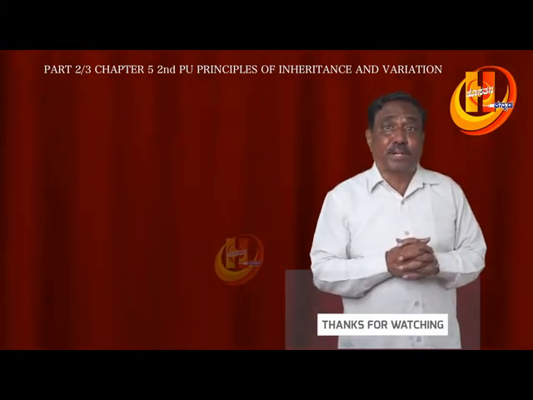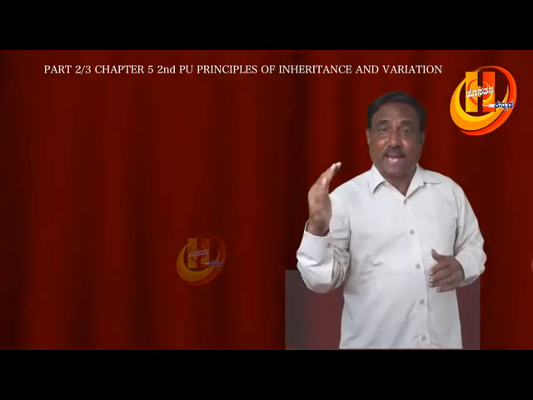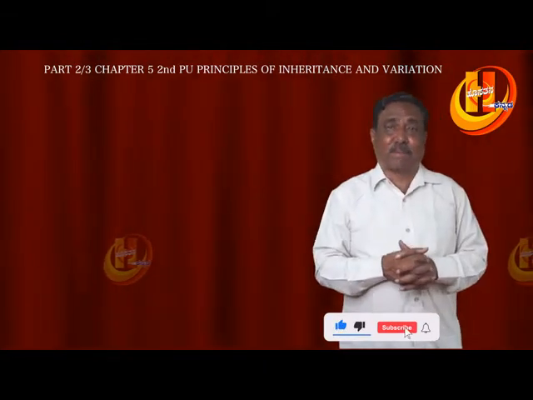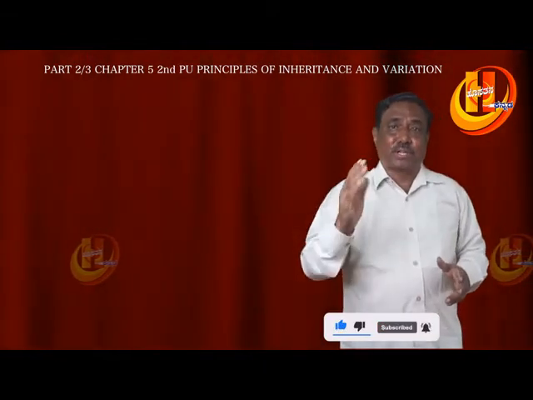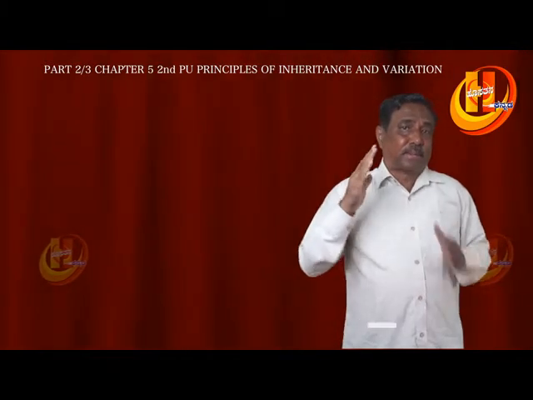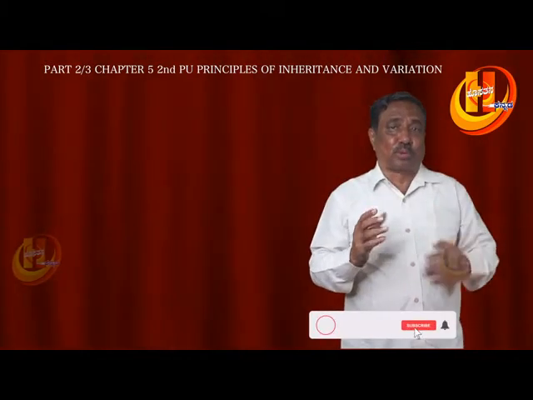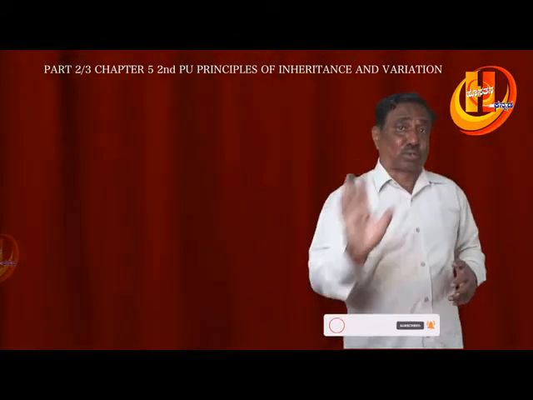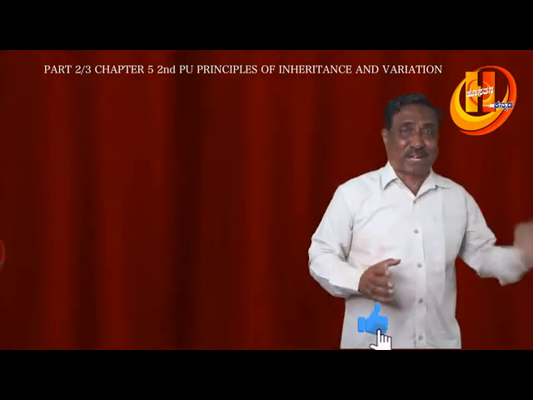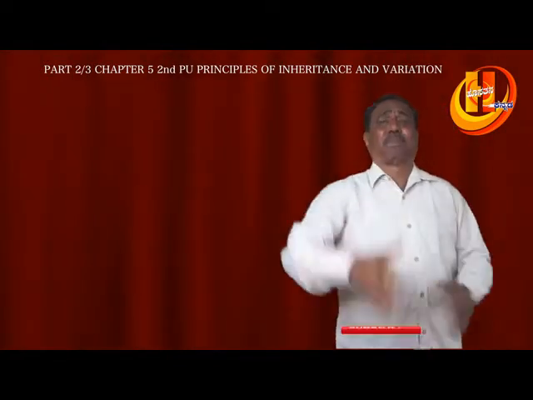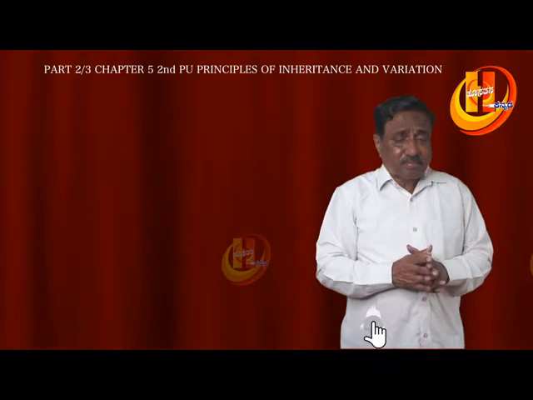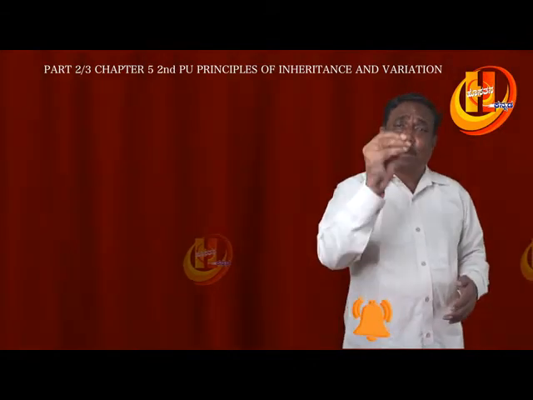And the numerical mutations are of two types: aneuploidy and euploidy. Aneuploidy means a change in the number of chromosomes because of addition or loss of one or two chromosomes. Loss of one chromosome is called monosomy.